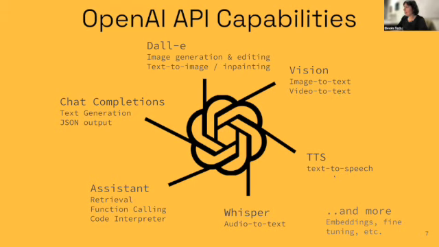Then we have the text-to-speech part of the API, which is basically, as the name says, you pass it text, and then it outputs audio. This is very natural sounding audio, which is very interesting. And again, many applications can be built just with that.